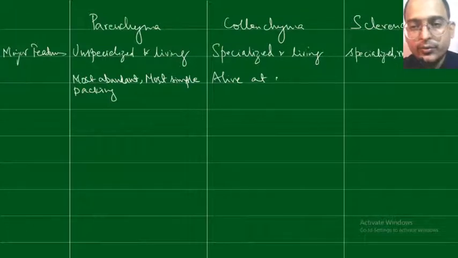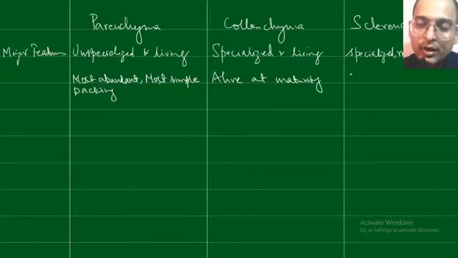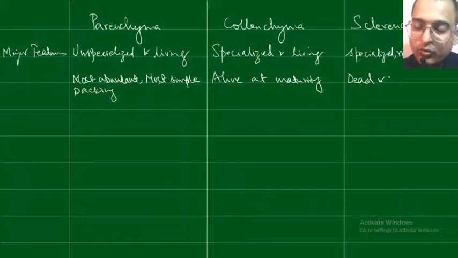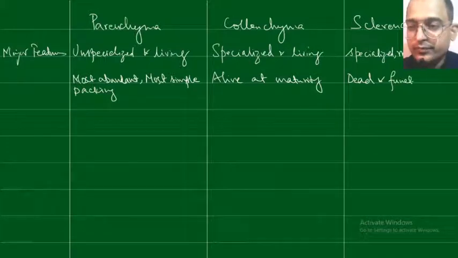So the collenchyma are alive at maturity, and the sclerenchyma are dead and functional at maturity.